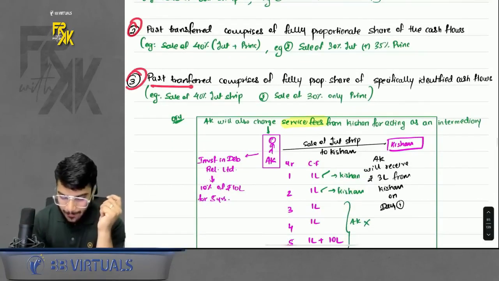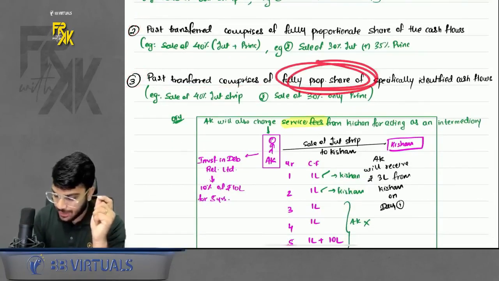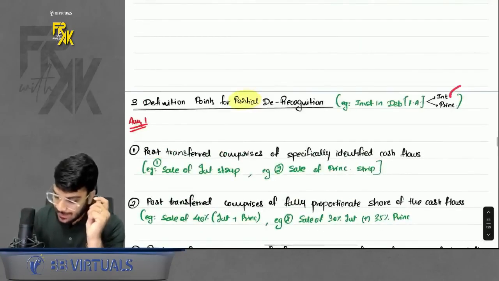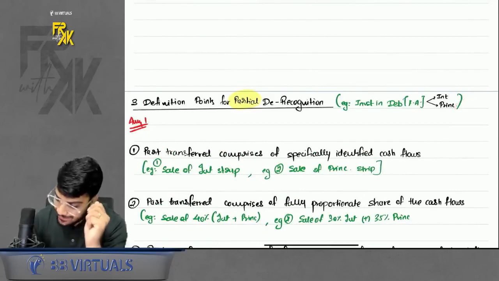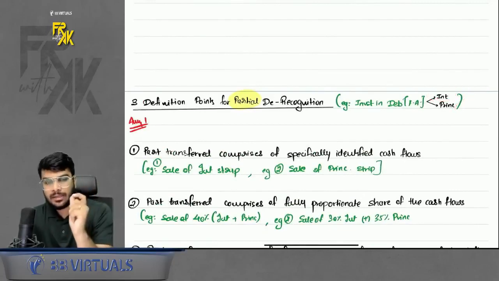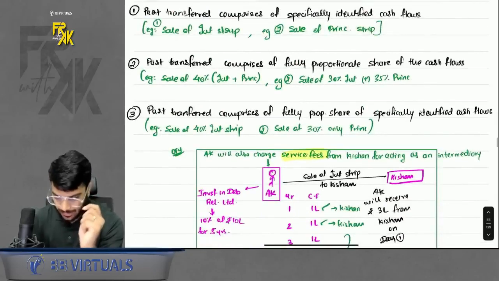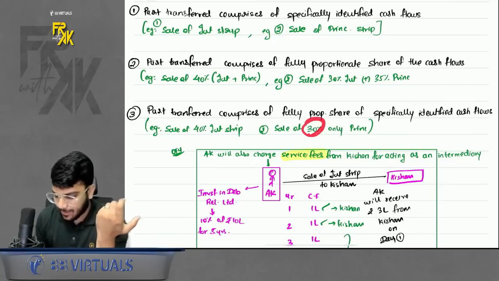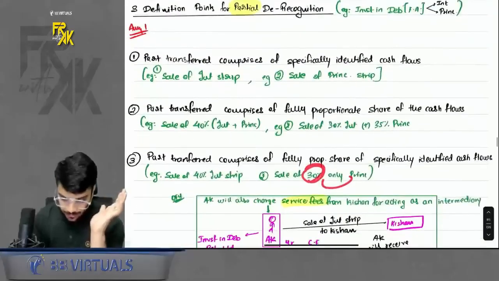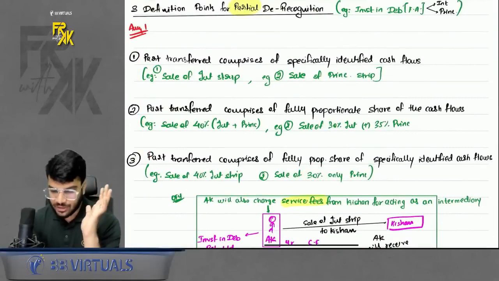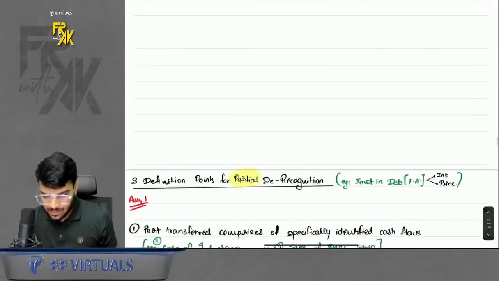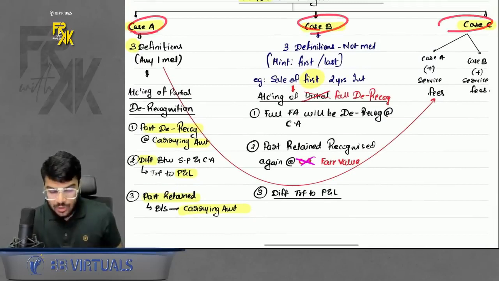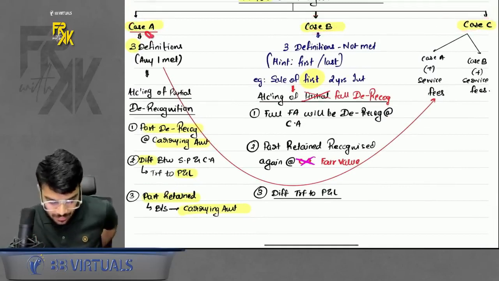Or else third, part transferred comprises of fully proportionate share of specifically identified cash flows. This means you are transferring any one cash flow out of the two, and also in that one cash flow you are not transferring it fully, you are transferring some proportion of it, right? For example, you are selling 40% of interest portion, or else you are selling 30% of principal portion. So if you are falling under any of the three definitions, then you will fall under partial derecognition, case number A. In partial also there are three cases, case A, case B, case C. If you fall under three definitions, you are falling under case number A.